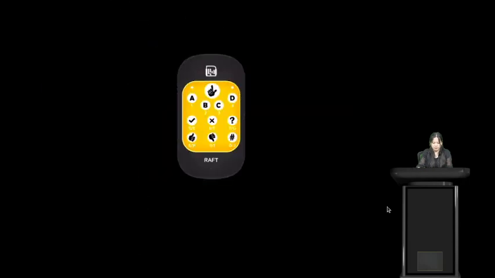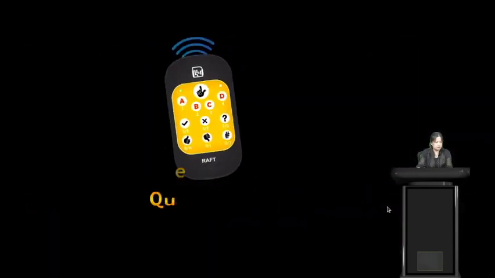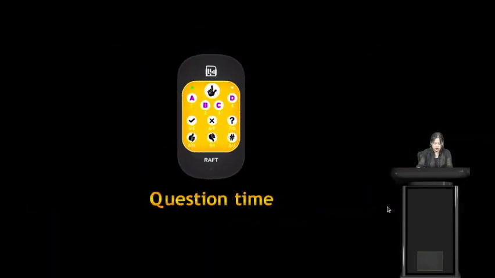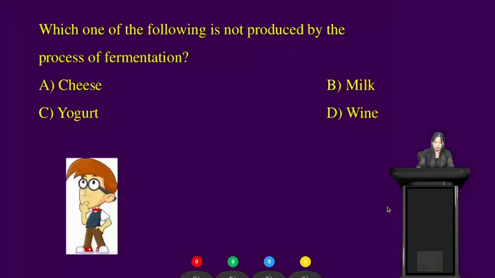All right students, we have another question. Please get your rough devices ready. The question is, which one of the following is not produced by the process of fermentation? I'm giving you 25 seconds for this question. Your time starts now. Option A is cheese, option B is milk, option C is yogurt, option D is wine.